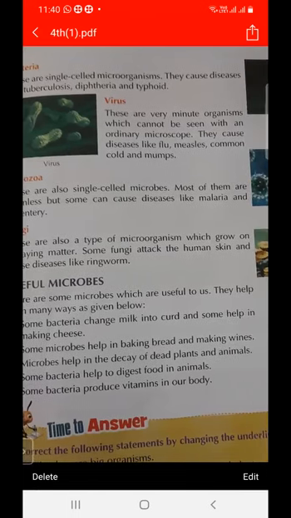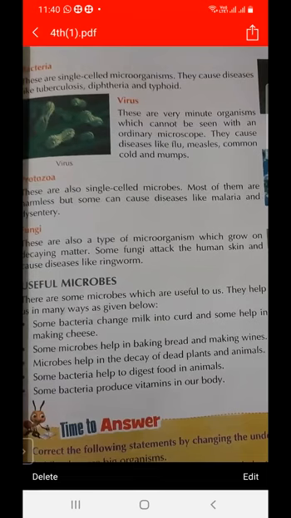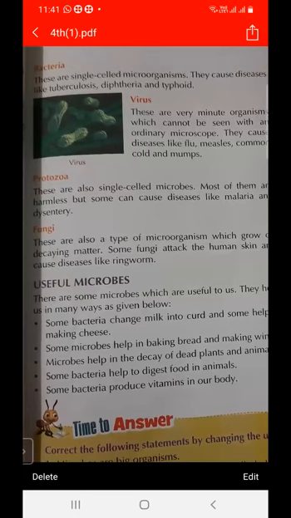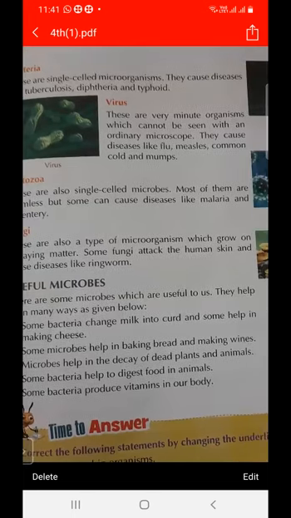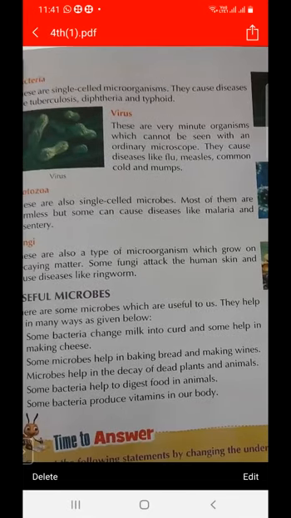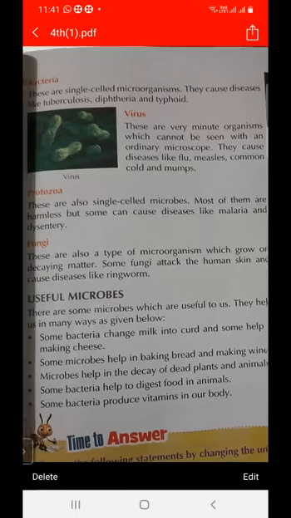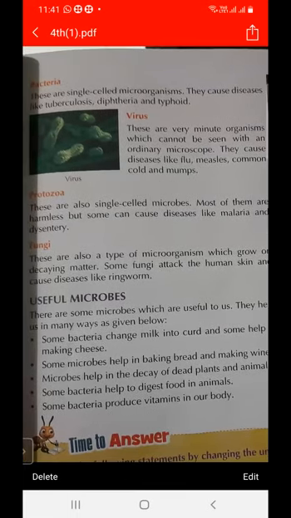These are also a type of microorganism which grow on decaying matter. Some fungi attack the human skin and cause diseases, just like ringworm. So this is also a special type of microorganism, and it also grows on decaying matter.